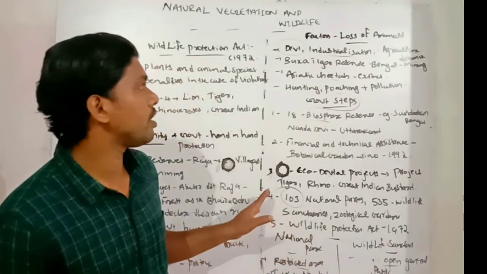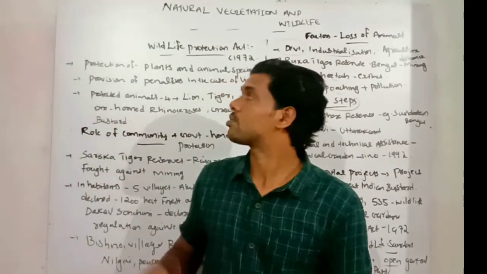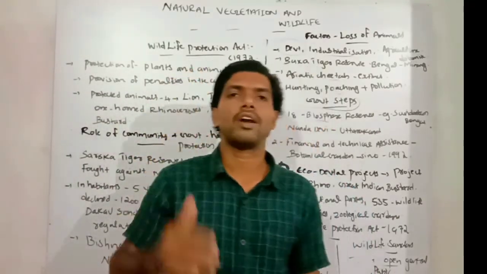That's about these two main differences. So that's about our chapter, natural vegetation and wildlife resources.